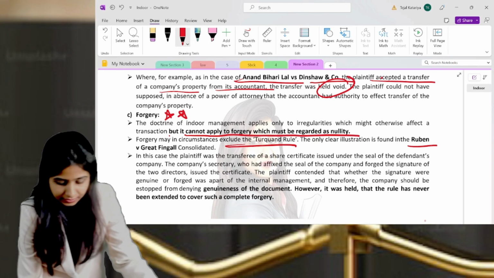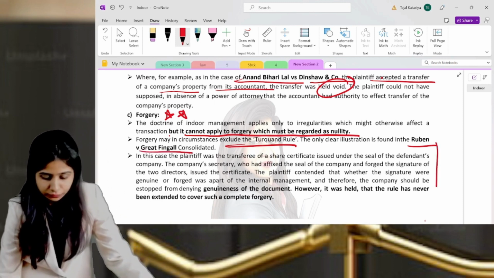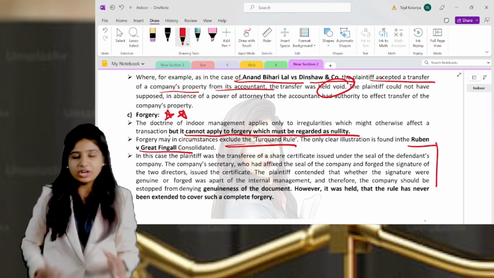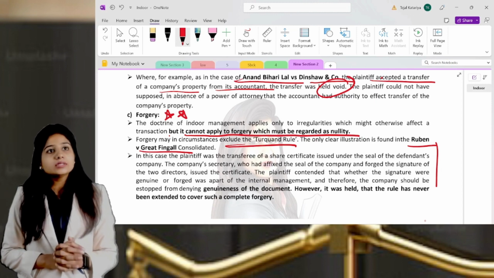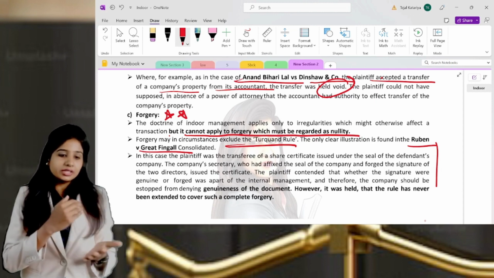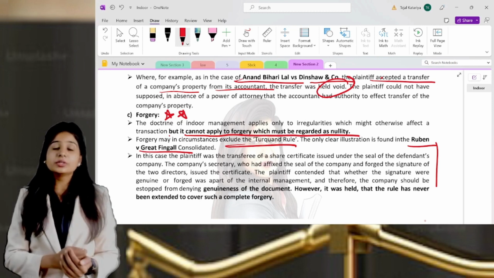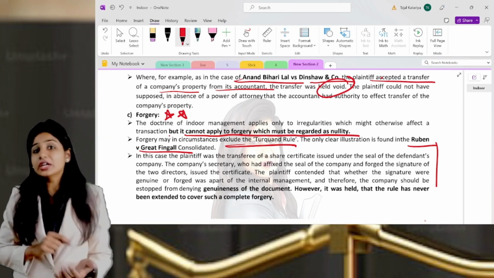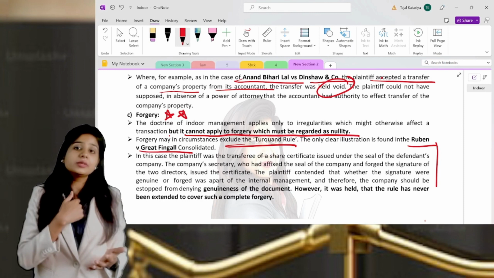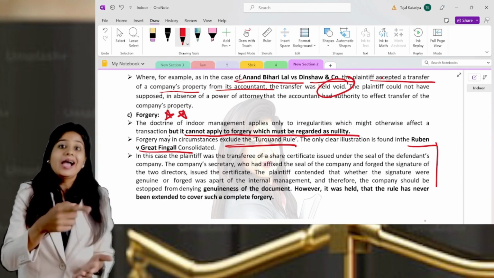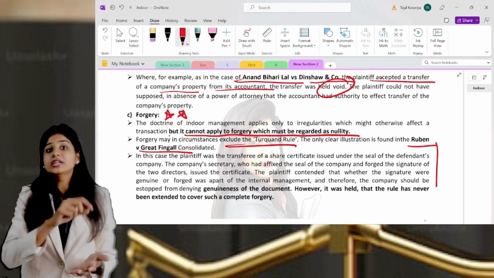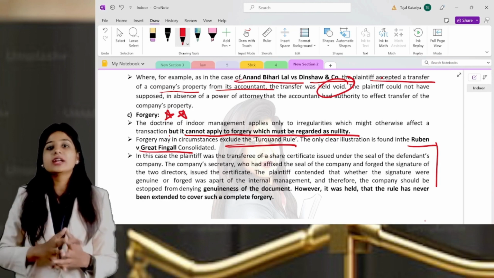This has been clearly given in the case law in which the signatures were forged. Understand? It is the outsider's job just to check whether the signature is there or not. It's not the outsider's responsibility to check the authenticity of that signature, or to check whether the person supposed to sign has signed the document or somebody has forged his signature and given that document.